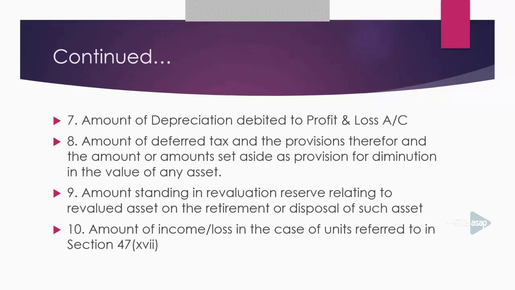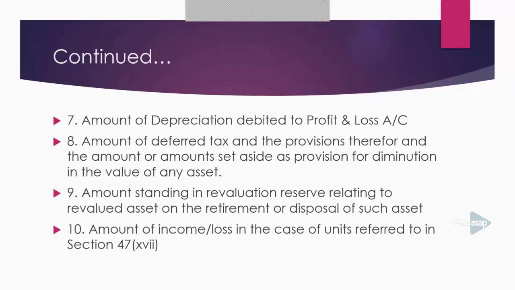Here you have to add amount of deferred tax and provision for deferred tax and the amount or amounts set aside as provision for diminution in the value of any asset. Okay? You have to add another amount. You have to add amount standing in revaluation reserves relating to revalued asset on the retirement or disposal of such asset.